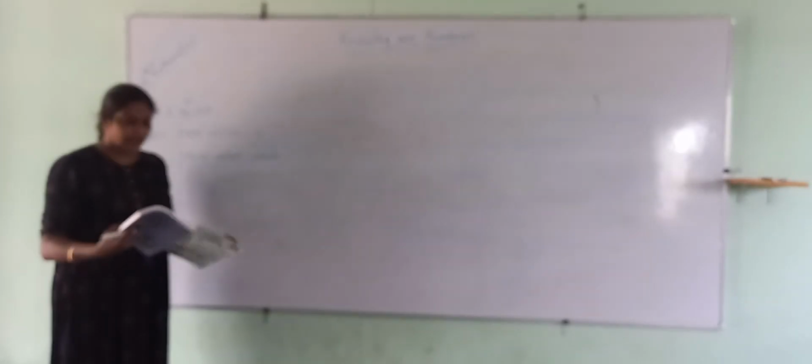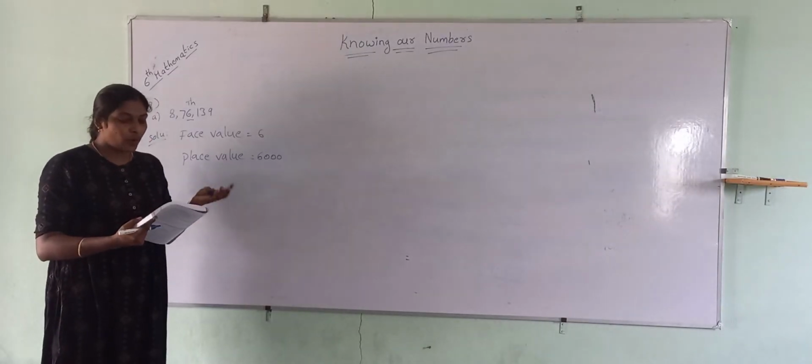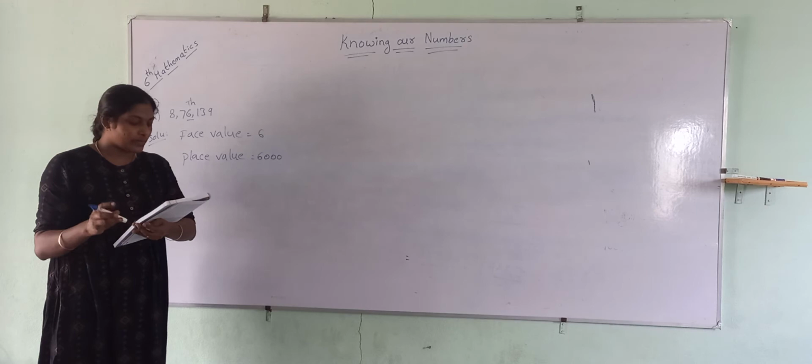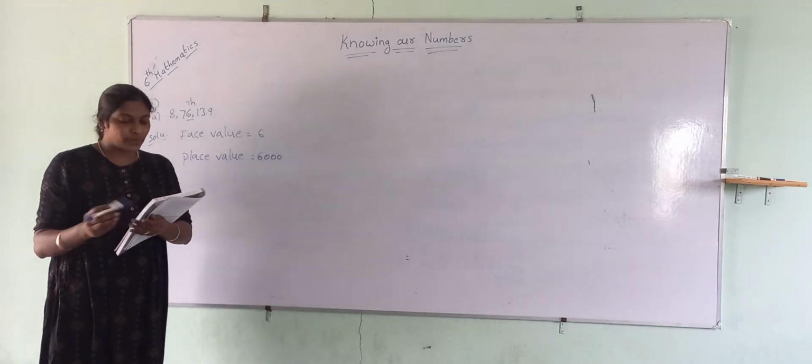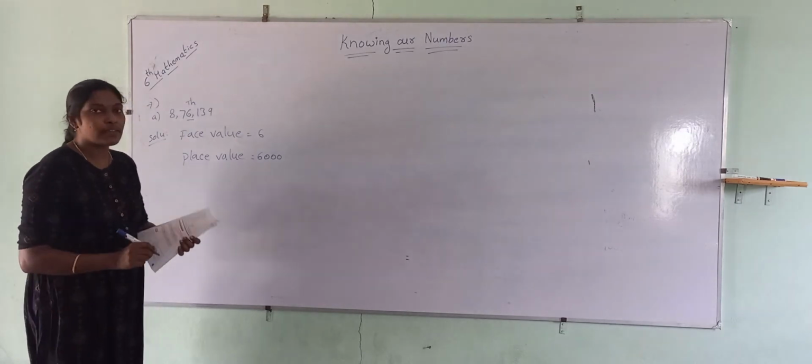So the place value is 6,000. Simple only, no? So do the remaining problems. Next, the 8th one: find the difference between the place values of the two 5s in the number.